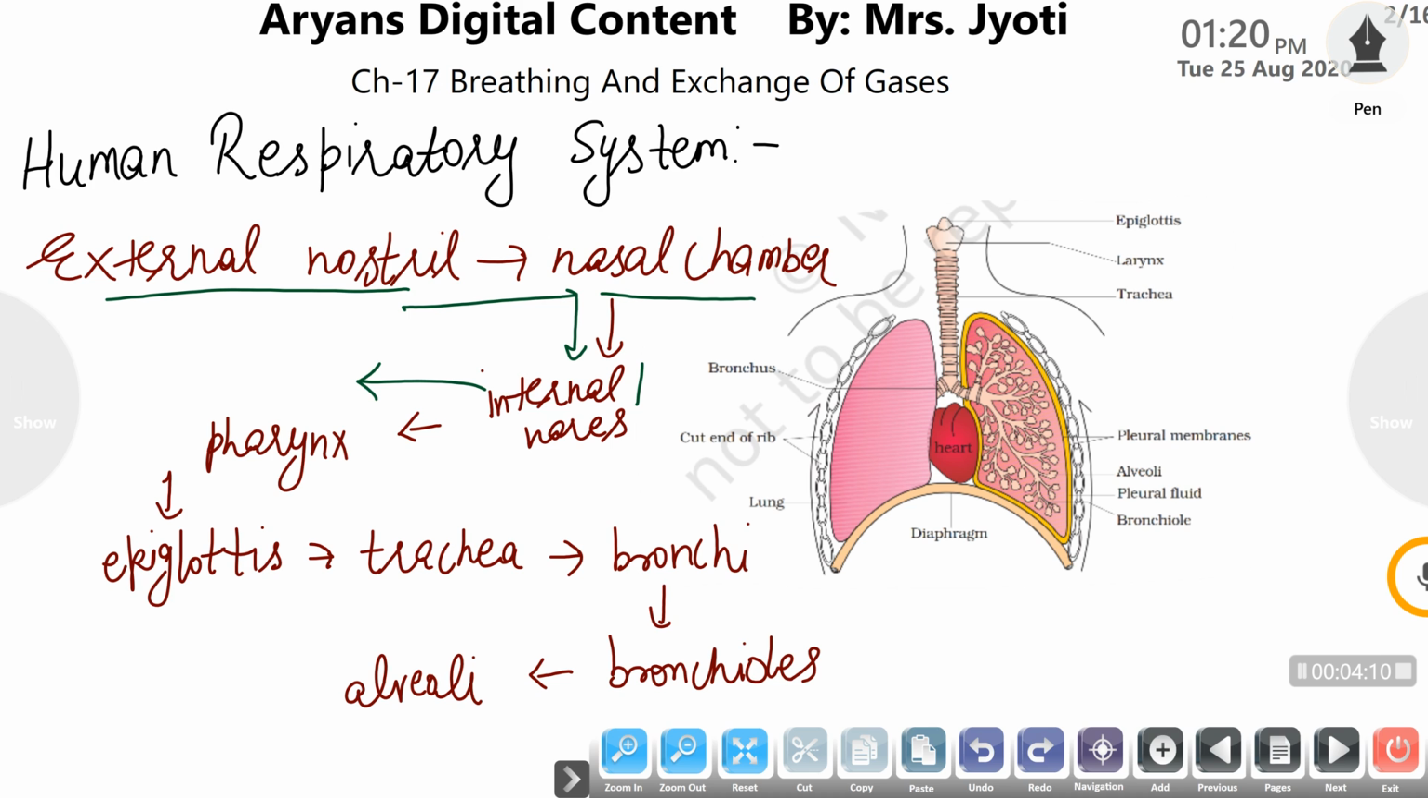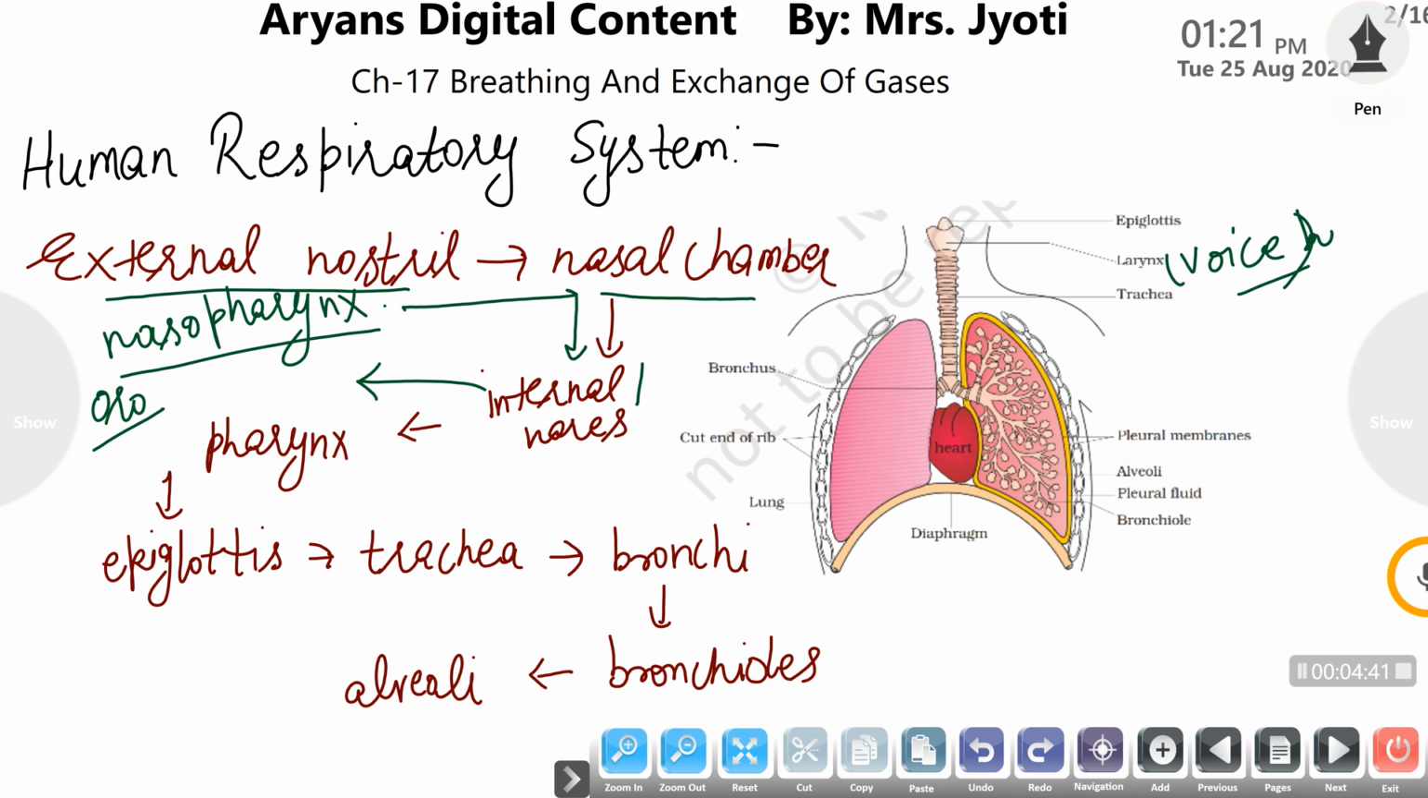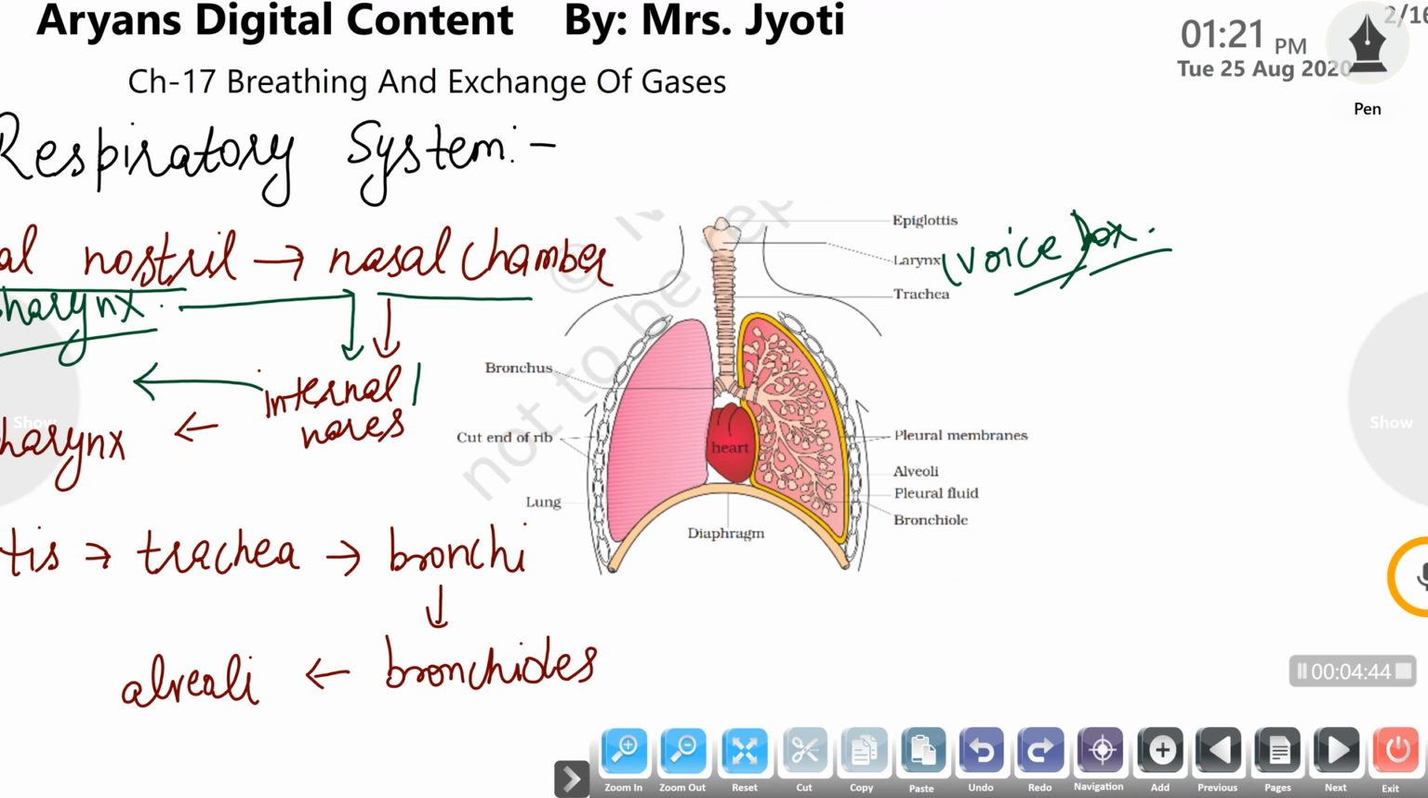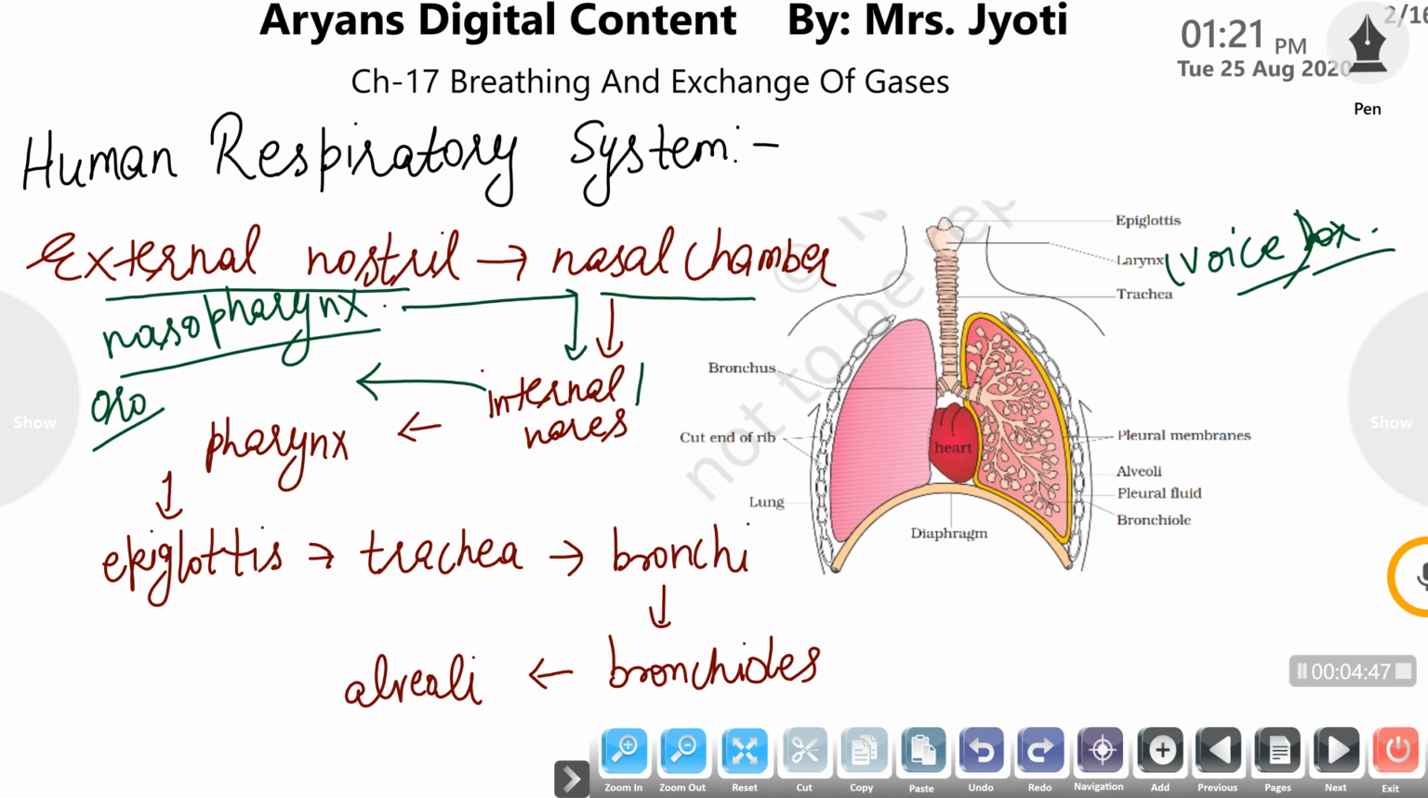The pharynx has three parts. The part in which our nose has opening is termed the nasopharynx, and the part in which our buccal cavity has opening is termed the oropharynx. The part in which the larynx, or voice box, is present is termed the laryngopharynx. The nasopharynx is the uppermost part of the pharynx, in which our internal nares or nasal chambers open.